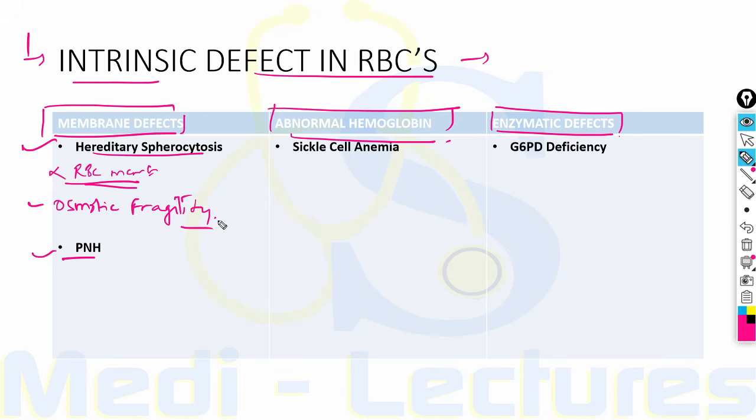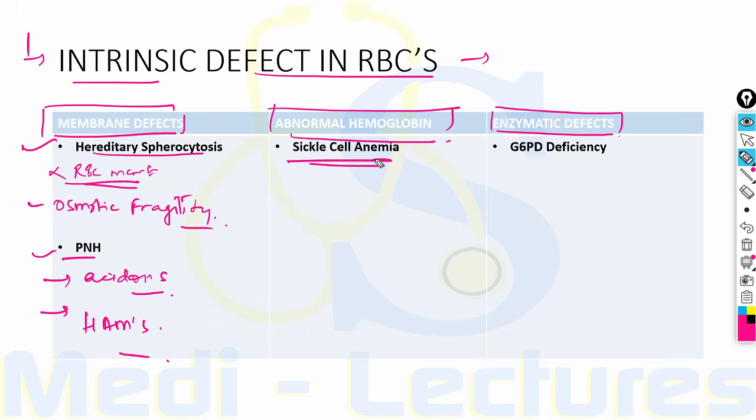In PNH, there are acquired abnormalities or absence of surface proteins that protect the RBCs from complement. There is increased oxidative stress that results in destruction of RBCs overnight. Since there is acidosis at night, this will lead to RBC destruction at night, with hemoglobin in the urine, and it is diagnosed with the help of the Ham test.